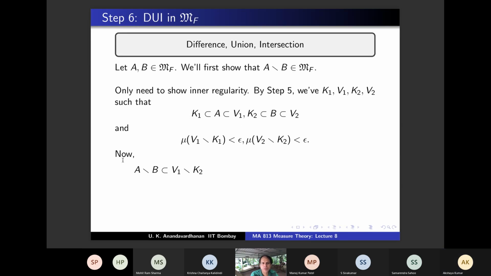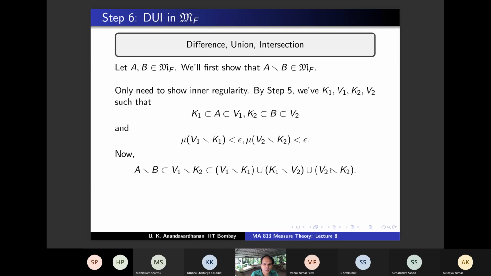Now V1 minus K2 we are going to write as contained in a union of three things: V1 minus K1, union K1 minus V2, union V2 minus K2. You can check, this is just set theory. V1 minus K2, so K1 cancels, V2 cancels. I shouldn't say cancel, you have to check set theoretically, but you can check.